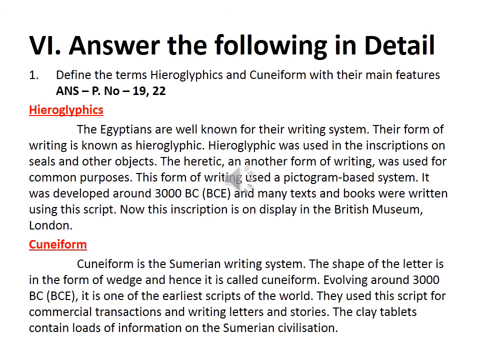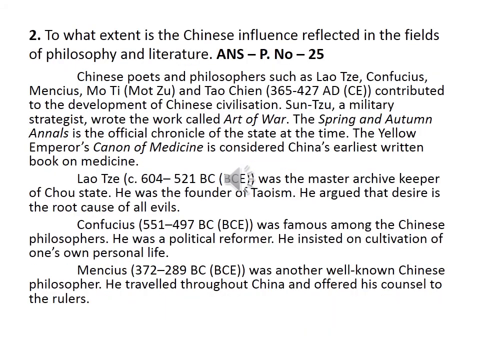Then second: to what extent is the Chinese influence reflected in the fields of philosophy and literature? For Chinese civilization, come to page number 25, philosophy and literature. In the first paragraph, mark fully except the last point.